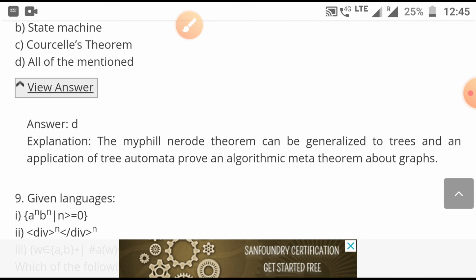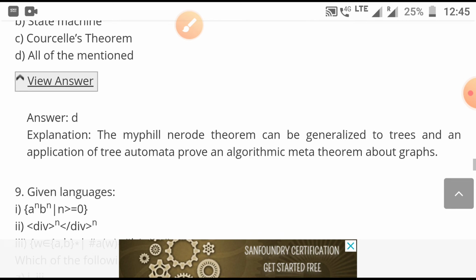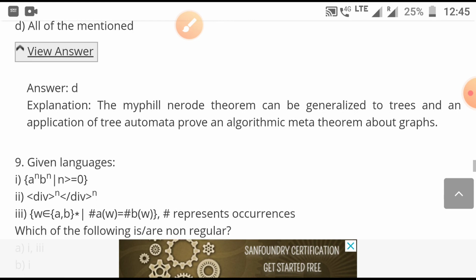In the explanation it is given the Myhill-Nerode theorem can be generalized to trees, and application of tree automata proves an algorithm meta theorem about graphs. So just remember D option.